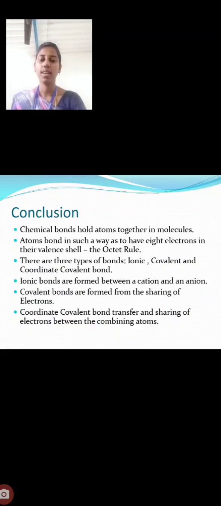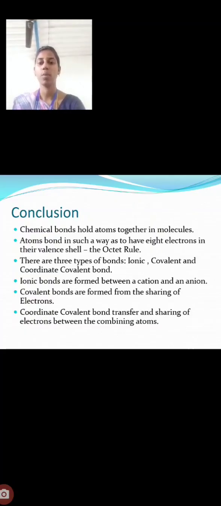We conclude that chemical bonds hold atoms together in molecules. If the atom has 8 electrons in the outer shell, it is called the octet rule. There are three types of bond: ionic, covalent, and coordinate covalent bond. Ionic compounds are formed between a cation and anion. Covalent bonds are formed from the sharing of electrons, and the coordinate covalent bond involves transfer and sharing of electrons between the combining atoms.